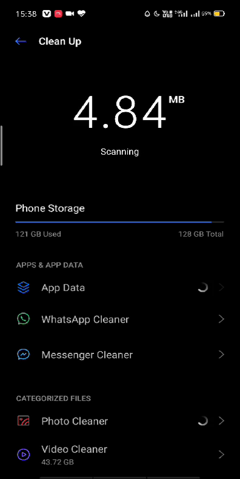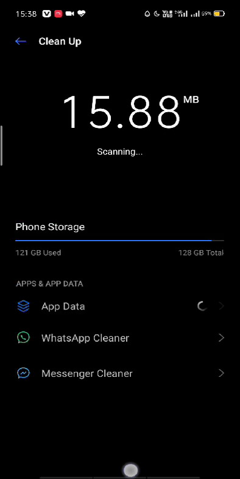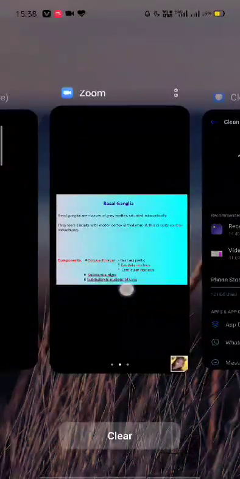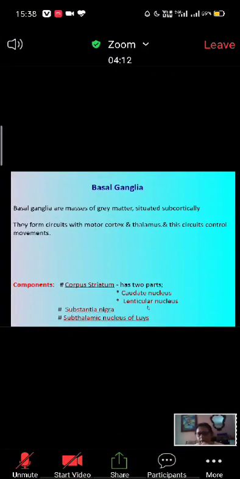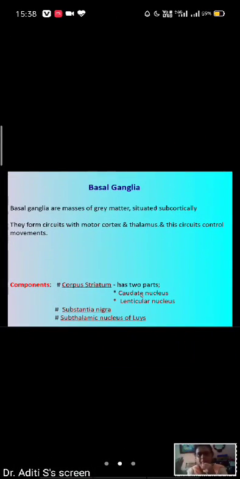Corpus striatum, substantia nigra, and subthalamic nucleus of Luys. Now, the corpus striatum has two parts, caudate nucleus and lenticular nucleus. We have already learned about the position of the caudate nucleus and lenticular nucleus while discussing tracts, because all the sensory and motor tracts have to cross through the internal capsule while passing from the lower brain to the cortex. They have to cross a path, a limb of a V-shaped structure.